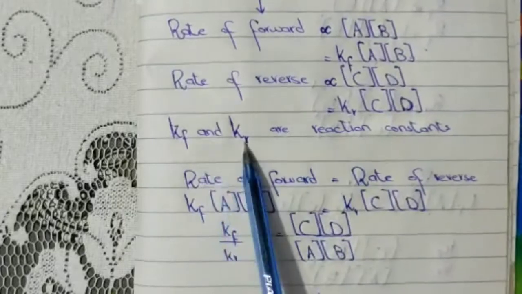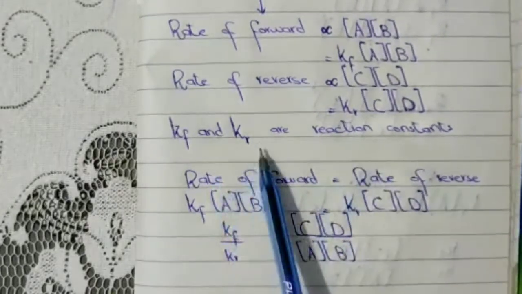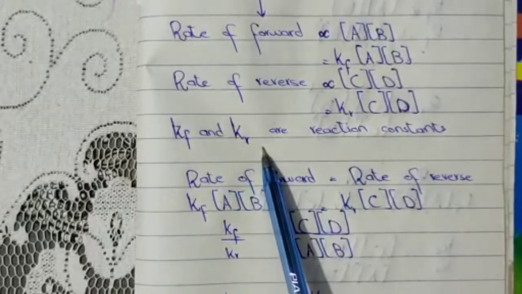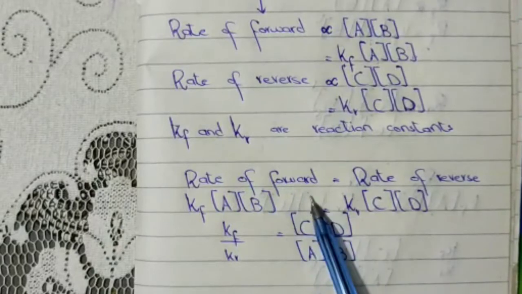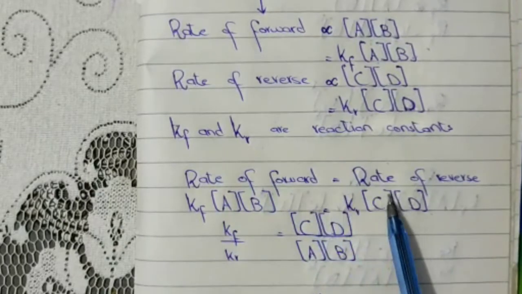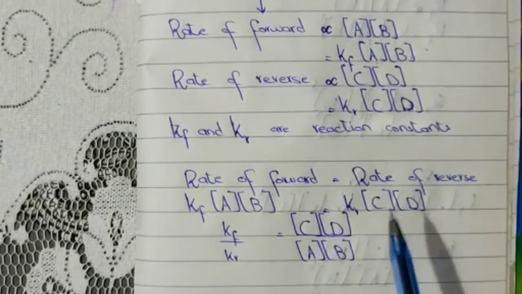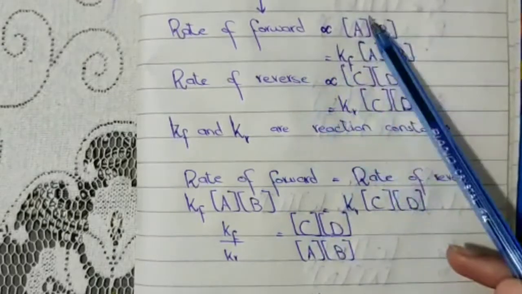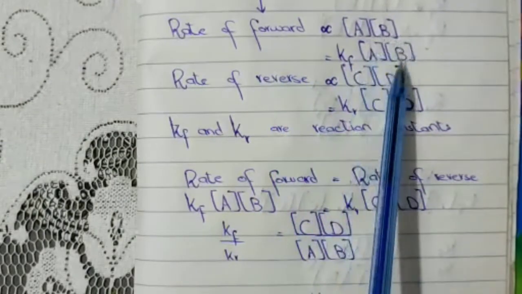Now Kf and Kr, as I have told you, are the reaction constants of the forward and reverse reaction respectively. If you remember, we have studied that in the situation of equilibrium, the rate or speed of forward reaction is always equal to the rate of reverse reaction. So if you look at all these equations, you will get to know that the rate of forward reaction is written in this form.